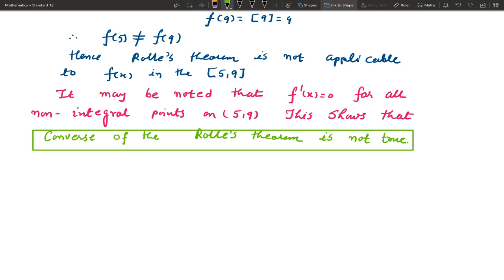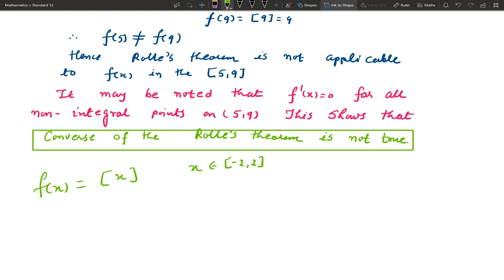Same here, you can verify if you take f of x equal to box x with x belongs to the closed interval minus 2 to 2. Suppose we discuss Rolle's theorem for this function. Now only the interval is changed.